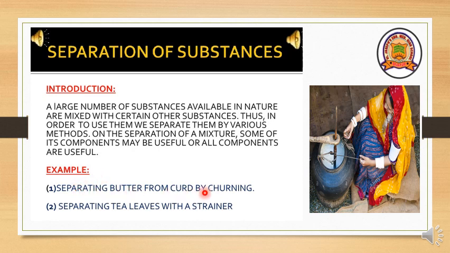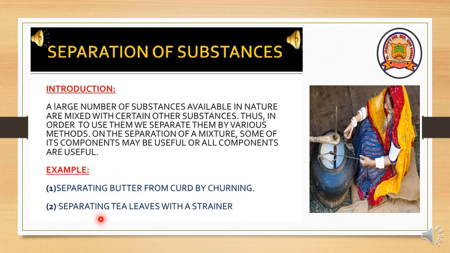Separating butter from curd by churning. You can see here a lady is separating butter by churning. This method is called churning. If you see a grandmother churning with a churning stick, you will understand. Here, a lady is getting butter from buttermilk. Here, both the substances are useful. Butter is also useful and buttermilk is also useful.